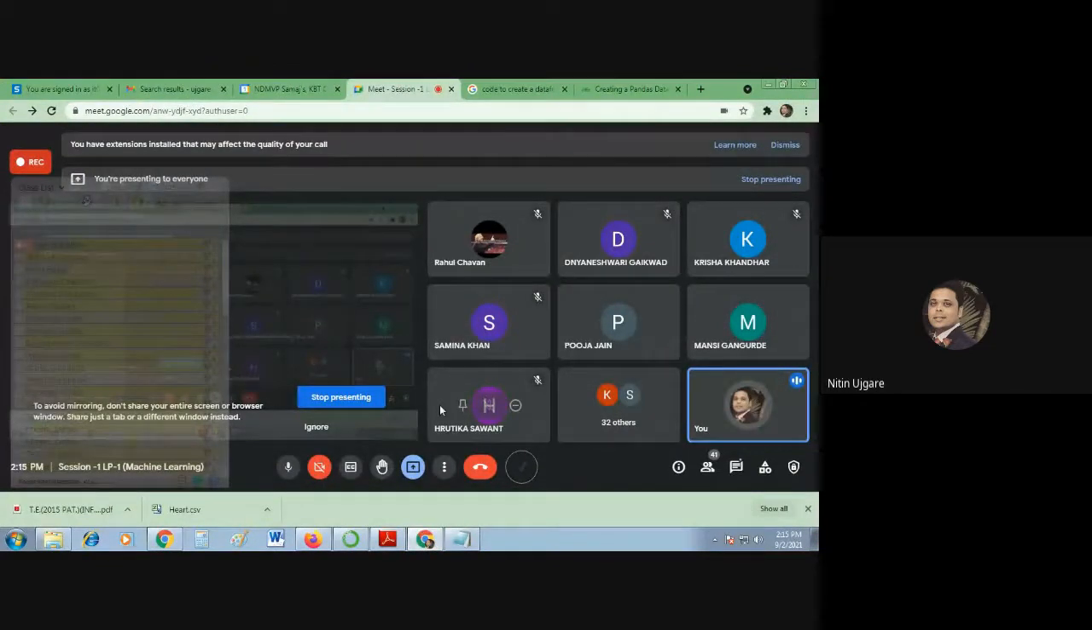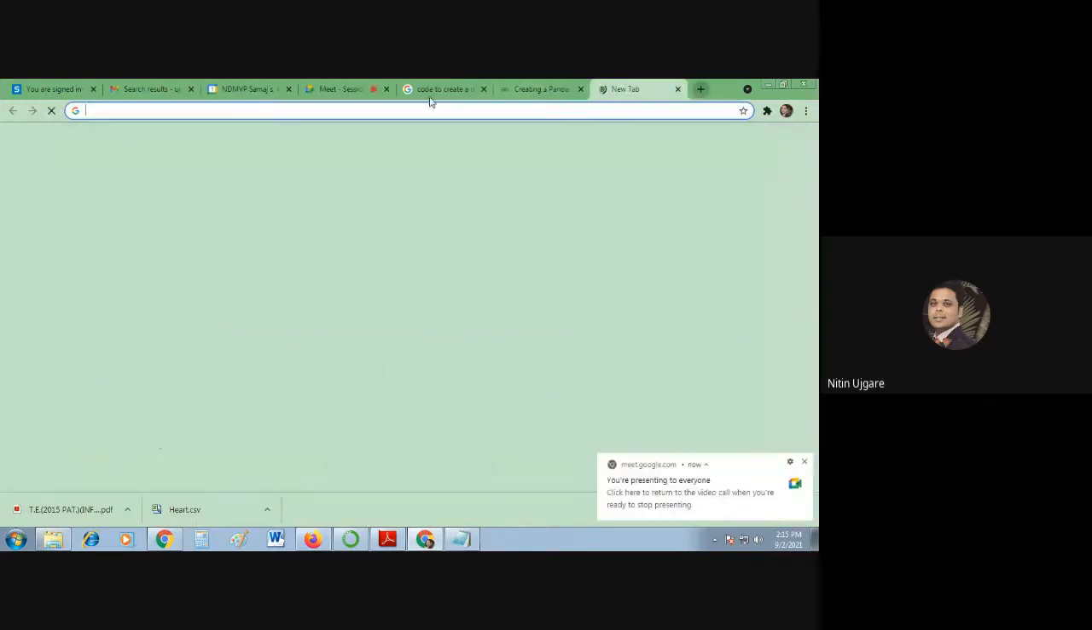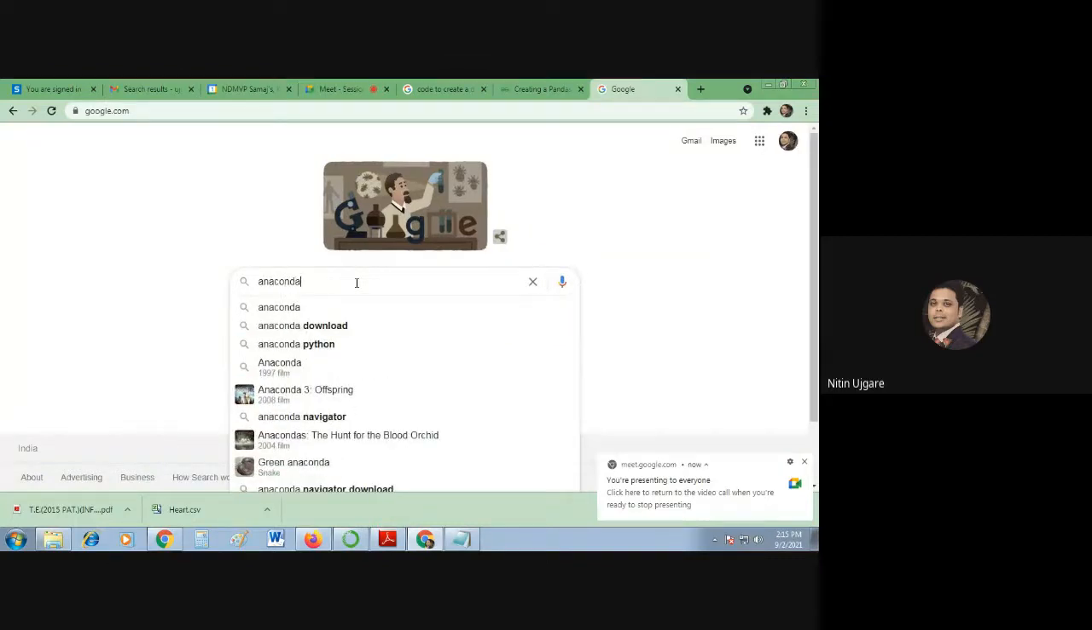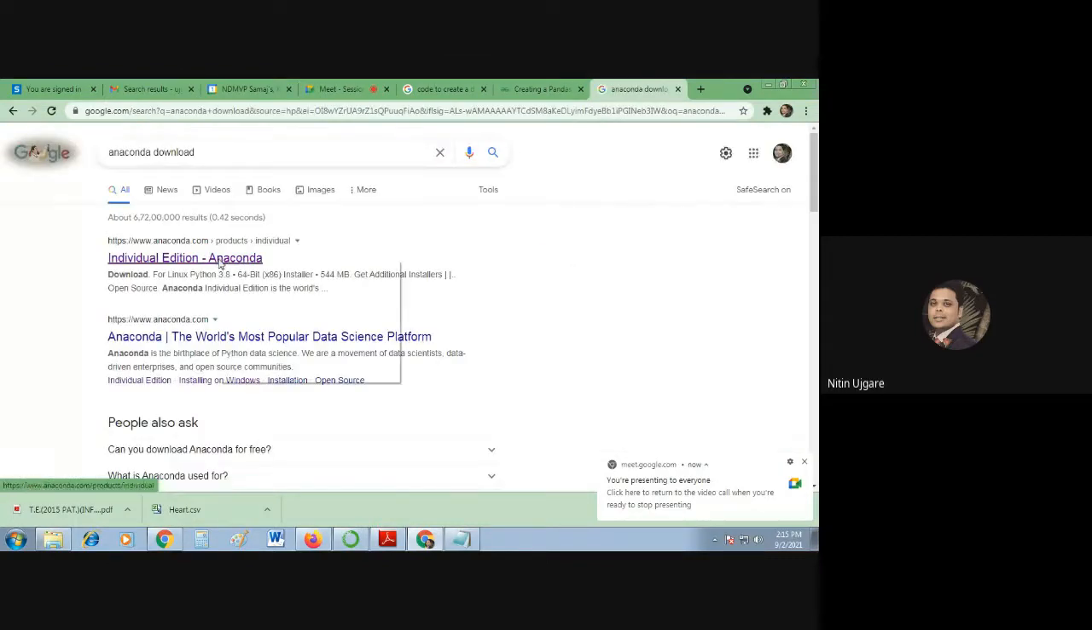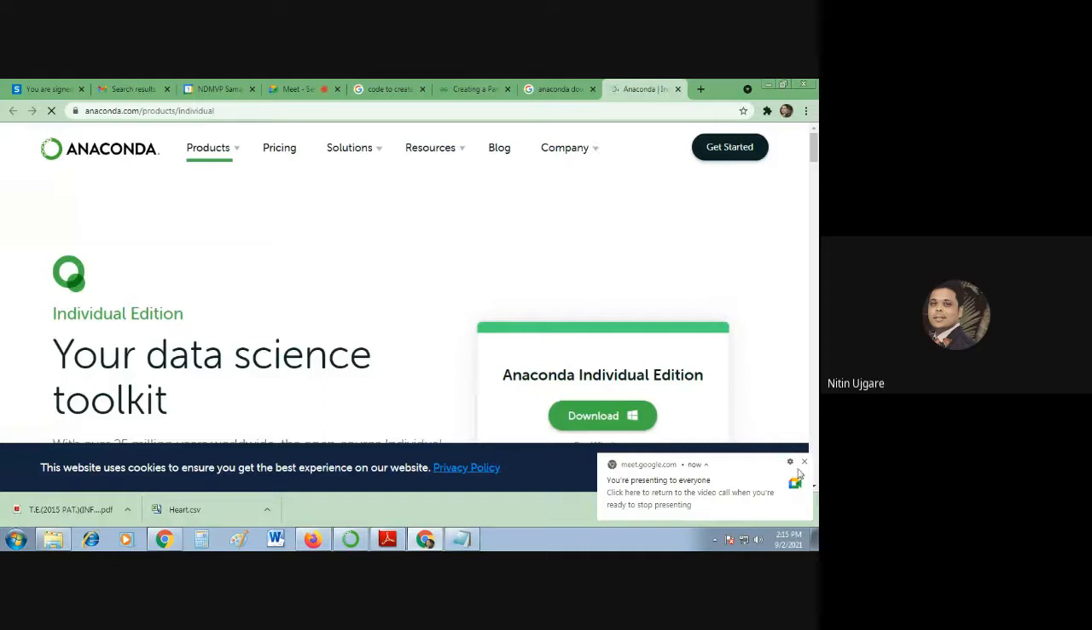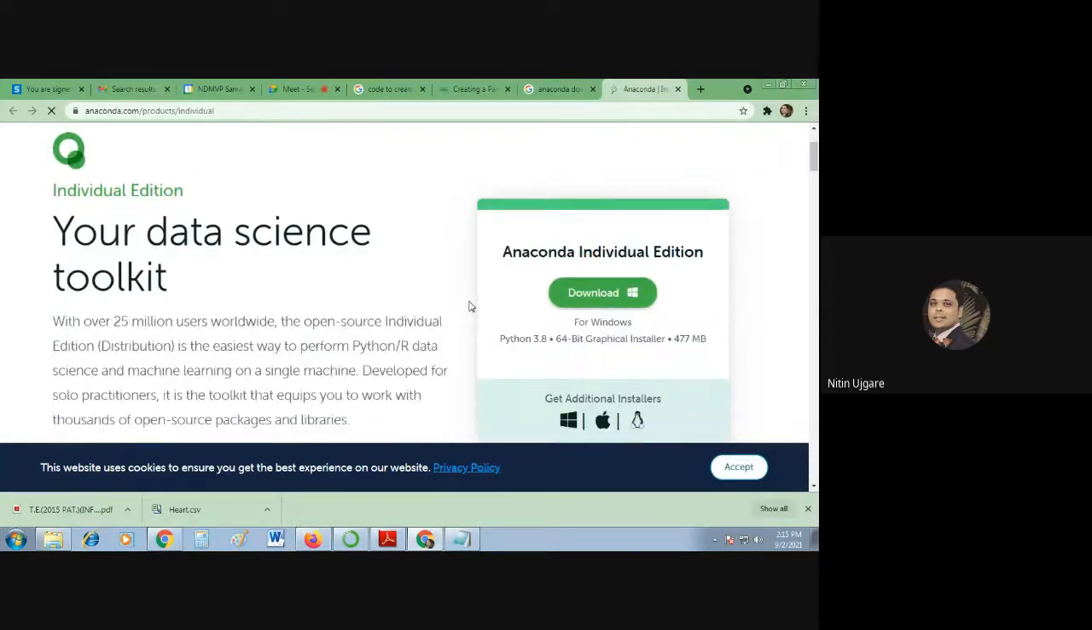As I mentioned, to use the Jupyter Notebook, you first have to install some Python package. Anaconda is the package that you can use. I'll go here and type download Anaconda. It will navigate you to Anaconda's website. Before you use Jupyter, you have to make sure that Anaconda is available on your system, right? Then you can download Anaconda from here.